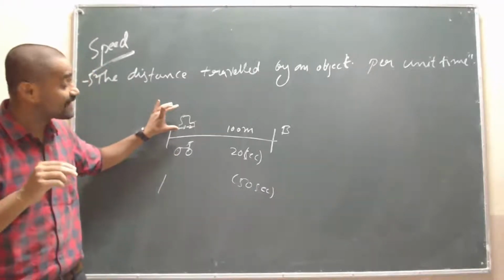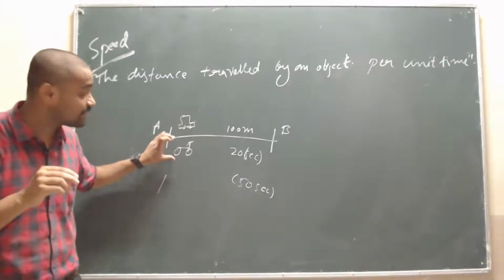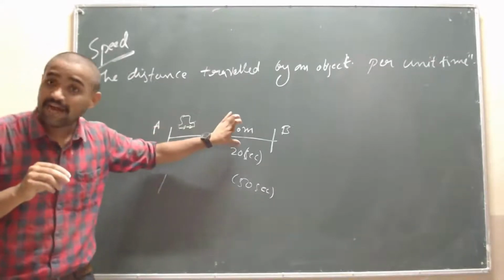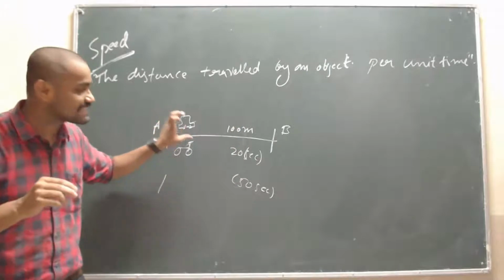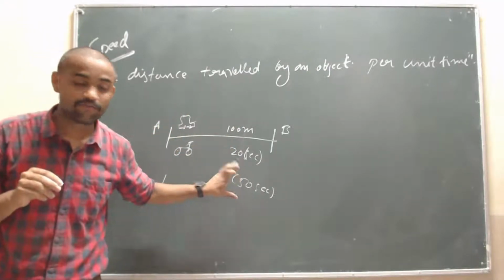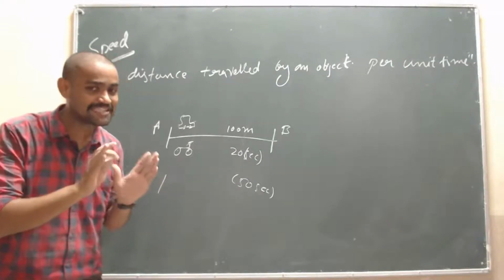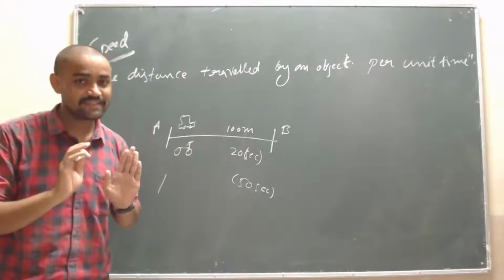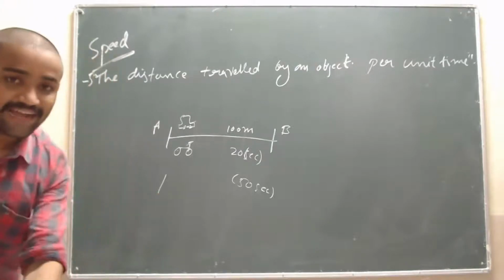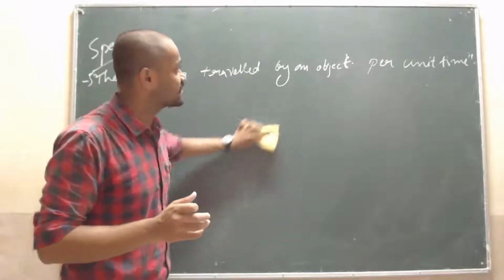The distance covered by the car is 100 meters, and the cycle also covered 100 meters. But the car has taken only 20 seconds, but the bicycle has taken 50 seconds. This is called comparing of speed. This is called speed. And the definition of speed is the distance traveled by an object per unit time.